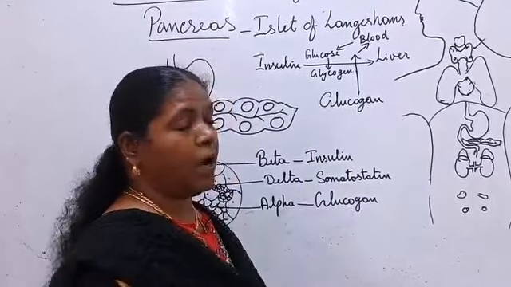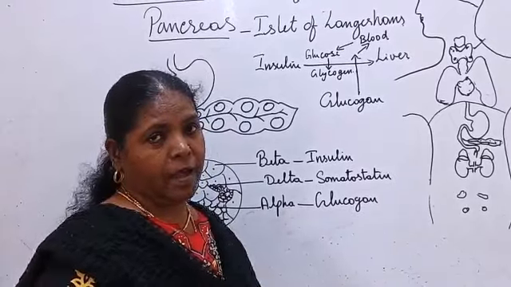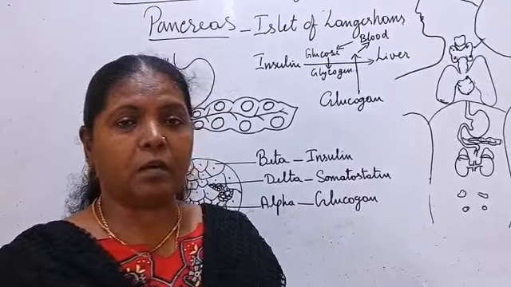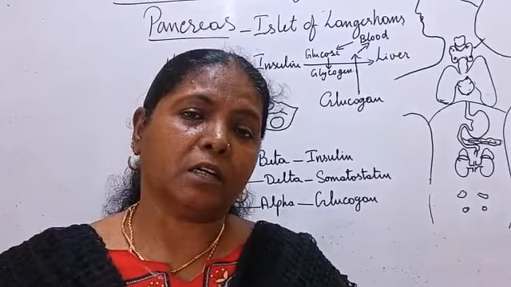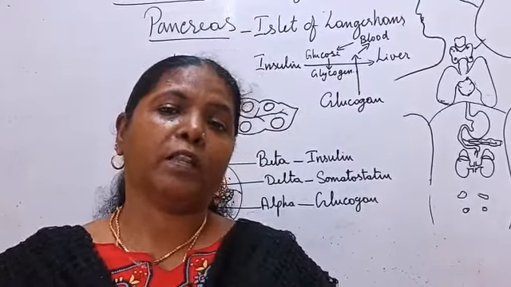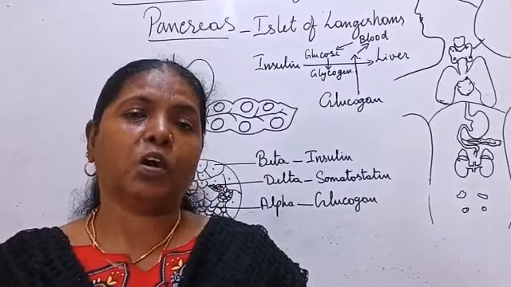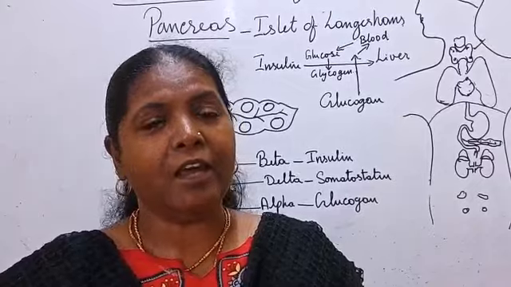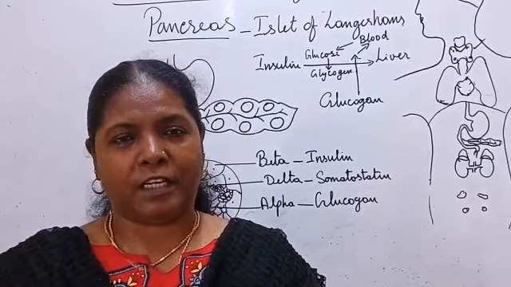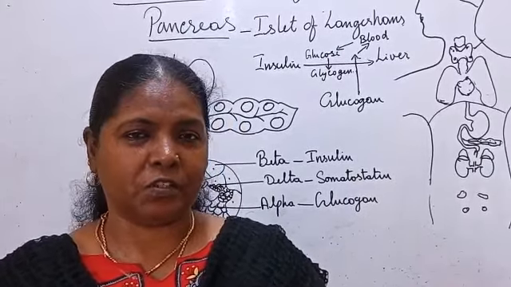That leads to hypoglycemia. Hyperglycemia is when the glucose level is more in the blood. Hypoglycemia is when the glucose level is very low in the blood. Low sugar is very, very dangerous. It leads to death, the coma stage. They will go to the coma stage.